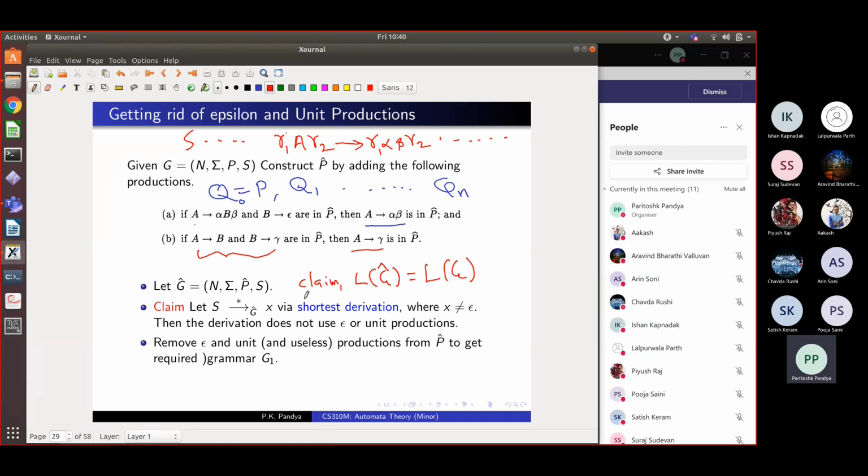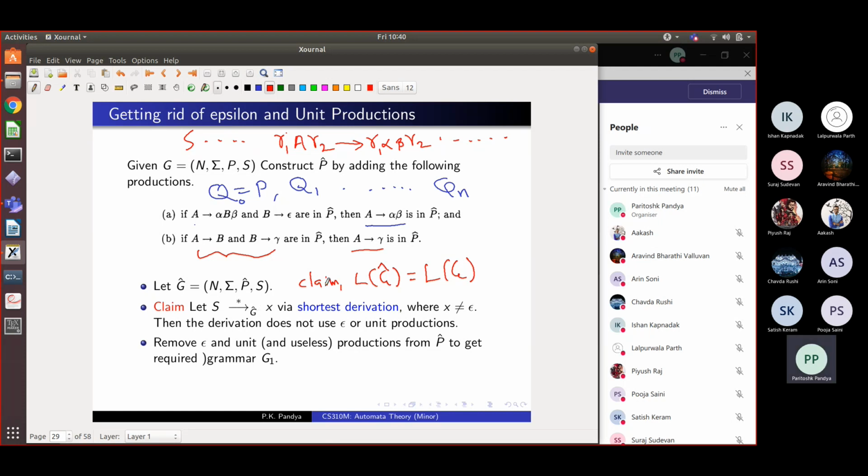Any non-empty string which is derived in the new grammar by a shortest derivation, it could have many possible ways in which you can derive X. You choose one of the shortest length. It need not be unique. There may be two derivations of shortest length. Pick any one. So take the shortest derivation of X in the grammar G hat. The claim is that this derivation does not use epsilon rule or unit production. Epsilon productions or unit productions are never used in the shortest derivation in this new grammar G hat.